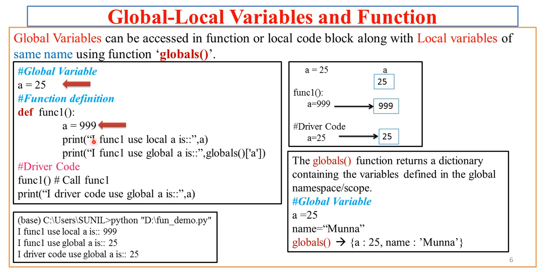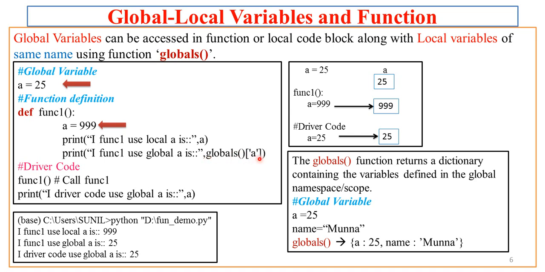So priority or preference is always given to the local definition of the variable. But now, along with the local variable a, which is given value 999, if I want to access global a, which is given value 25, now I have to use something called the globals function. Now here the call to the function is a little bit clumsy, or not a familiar way of accessing the function, but we'll try to understand what this statement is.